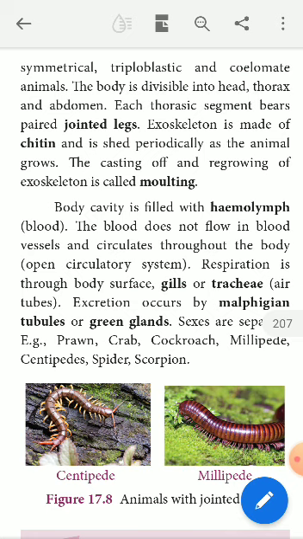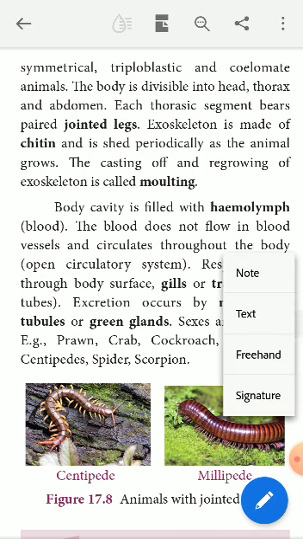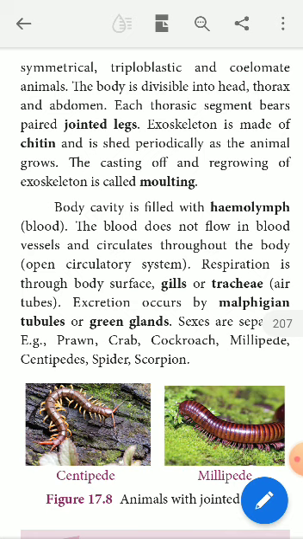Excretion: the waste products which are found in the blood of the body will be separated and removed outside by means of Malpighian tubules or green glands. Excretion occurs by Malpighian tubules and green glands. Here also, it is a somewhat more developed animal than the previous animals that we discussed.